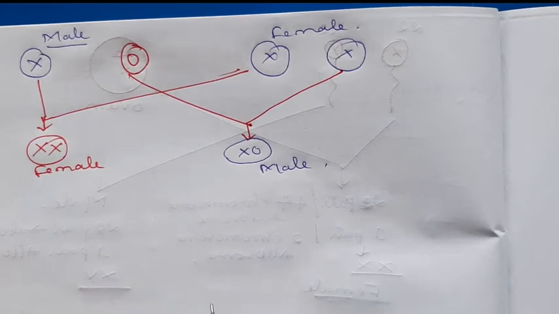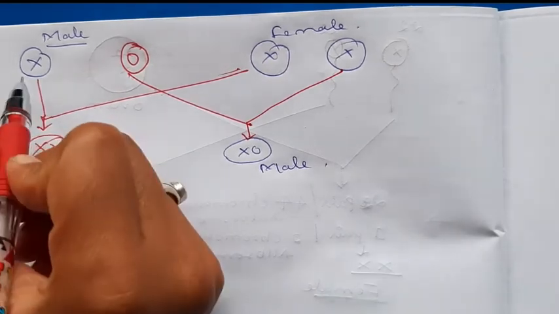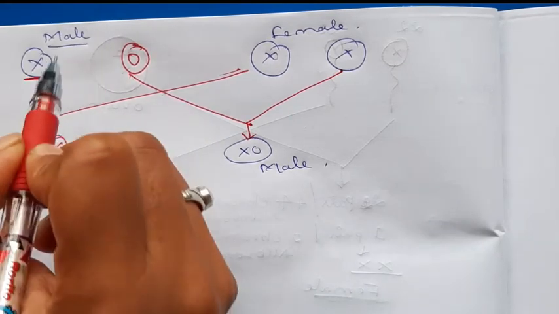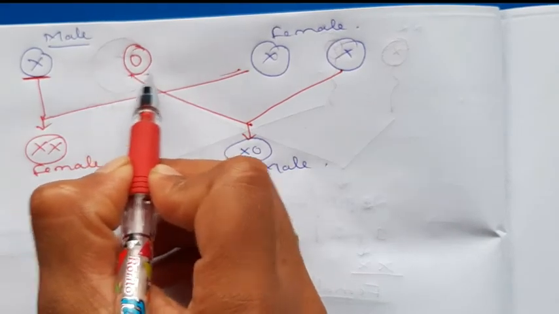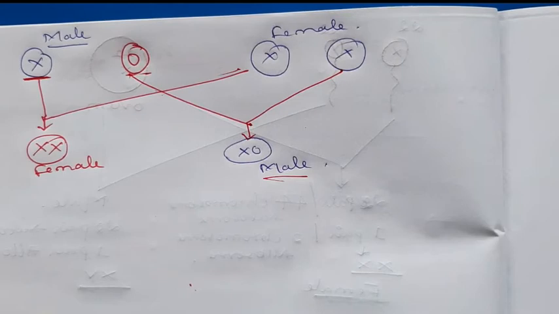This is what sex determination in case of insects is: it is determined by the presence and absence of the one X chromosome in the gamete. If the sperm in case of insects has the allosome, it forms a female. If the allosome is completely absent in the gamete, it forms a male. Okay. This is all about the XO type in case of insects.